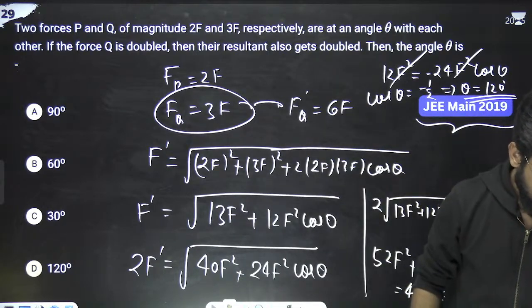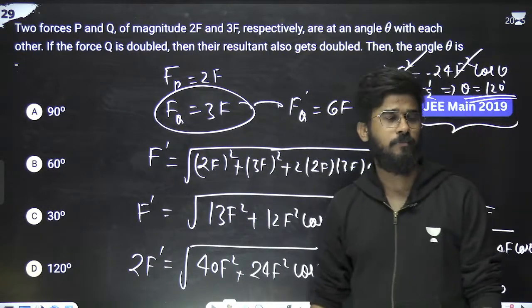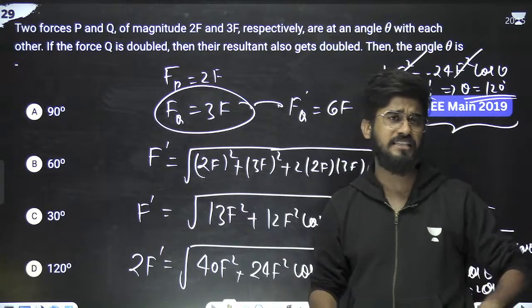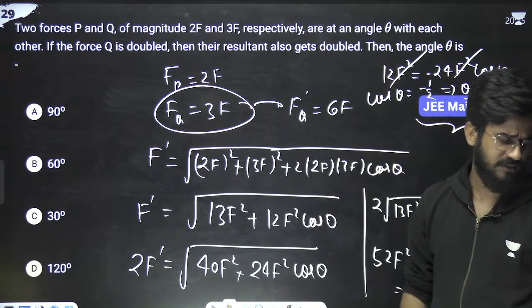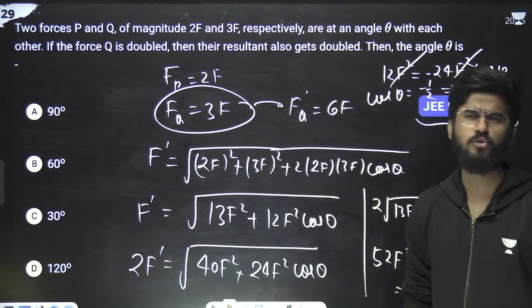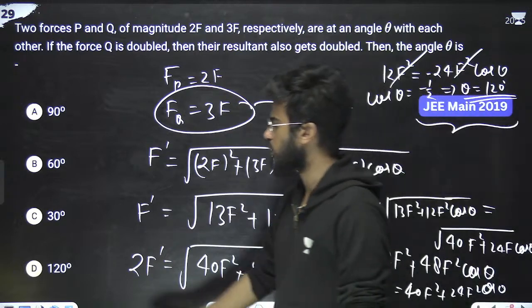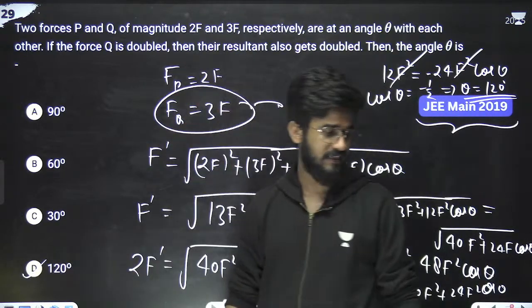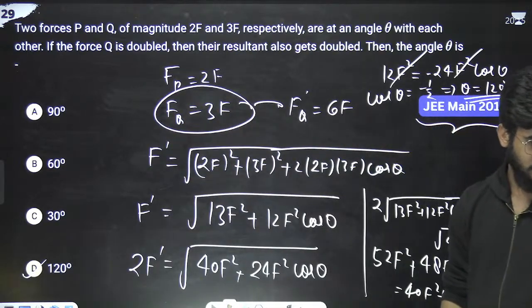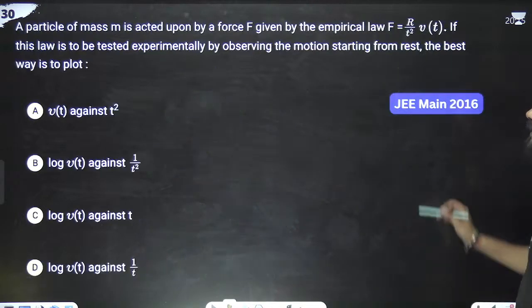Correct? PDF, I'll provide in the description, or I'll tell you to upload it on Telegram also. Okay. So 120 is the right answer. Okay, easy, done. Okay, next question.